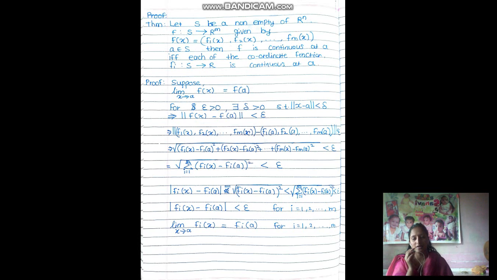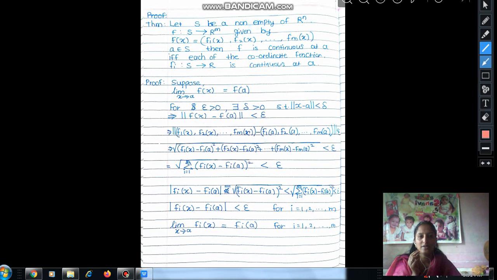It is the same theorem we will prove for continuity. If function f is continuous, then each of the component functions f1 to fm is continuous at that point a. Look at the statement. Let S be a non-empty subset of Rn. F is a function from Rn to Rm. F of x is equal to f1x, f2x and so on, fmx. Since we are in vector field, A belongs to S.